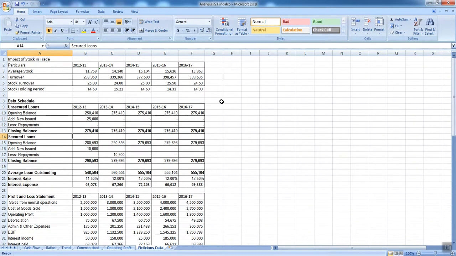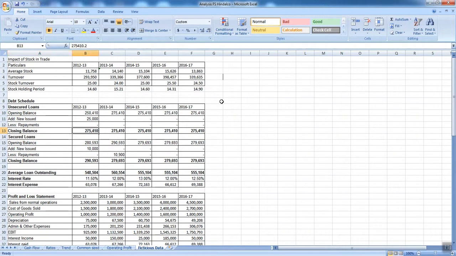Now secured loans are secured on my assets, meaning in unfortunate circumstances when I am not able to pay off my debts, the person will come, sell off my asset which was given as collateral and will take money out of it. Now coming on to the unsecured loan part. The opening balance was 2,50,410 and newly issued was 25,000. So the closing balance is 2,75,410. Means I owe others 2,75,410.